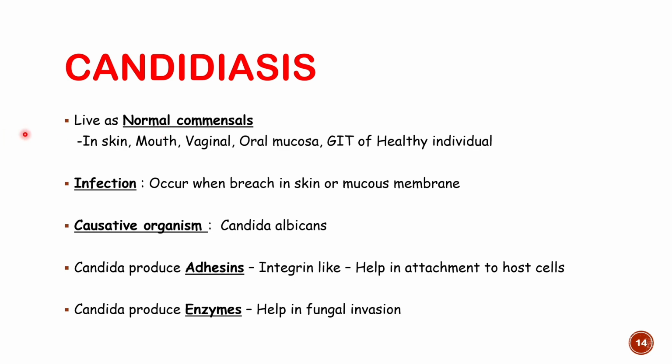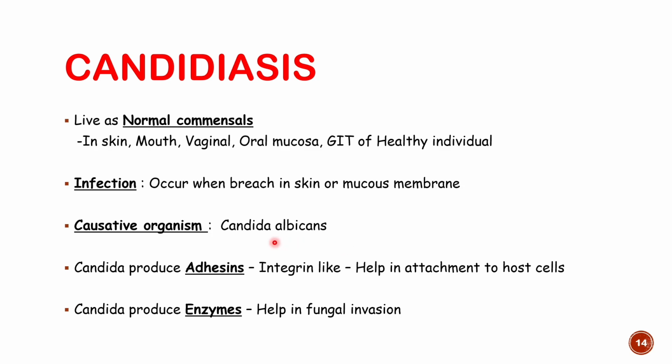You won't believe it, guys, it lives as a normal commensal in our body. They particularly live as a normal commensal in our skin, mouth, vaginal tract, oral mucosa, gastrointestinal tract, and similar areas. So in a healthy individual, they live as a normal commensal. And the infection occurs when there is a breach in the skin or mucous membrane. For example, if you have a mouth ulcer, then you are prone to developing candidiasis. If the skin is broken, then also there is a chance of infection by Candida. So a breach or defect in epithelialization is needed. The causative organism for this infection is Candida albicans.